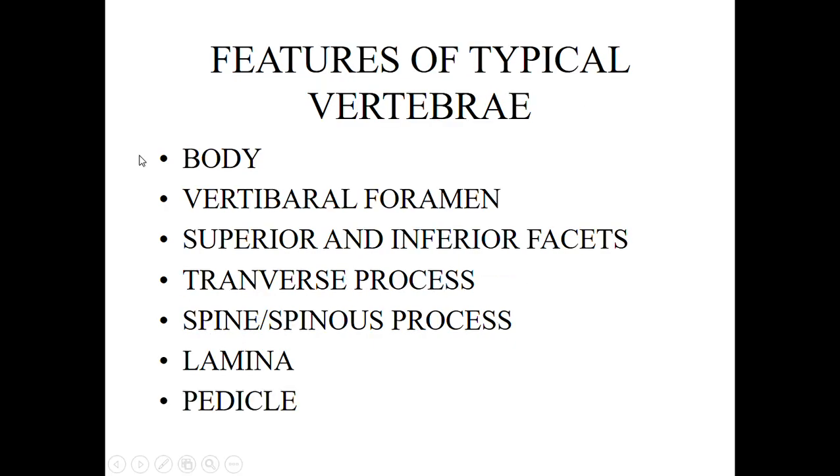The features of a typical cervical vertebra are the body, vertebral foramen, superior and inferior facets, transverse processes, spinous processes, lamina and pedicles. These are the common features of a vertebra, out of which the cervical vertebra shows only some. In atypical vertebrae, they lack some of these features and show additional features. That's why they are named atypical vertebrae.